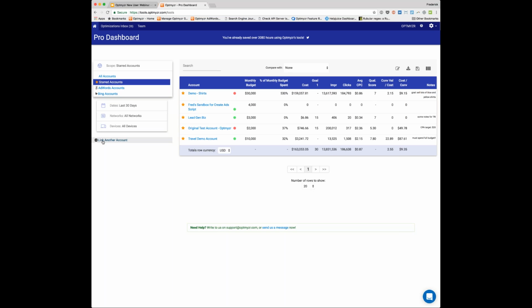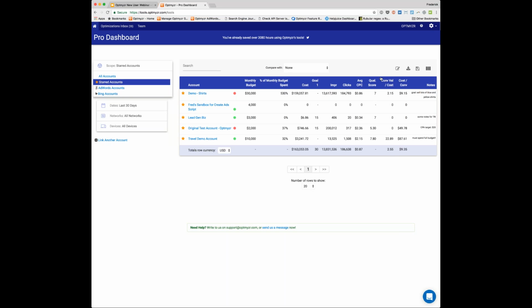If you have a new account that you just started managing, you can link it from right there. And this can even connect to different logins. So if you have a prospective new client who has not connected to your AdWords MCC, but they've just given you a private login, well, you can connect that as well. So you can have as many AdWords accounts and Bing accounts connected as you need to be able to do what you want to do.